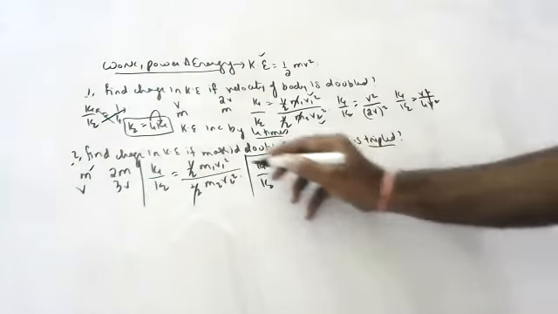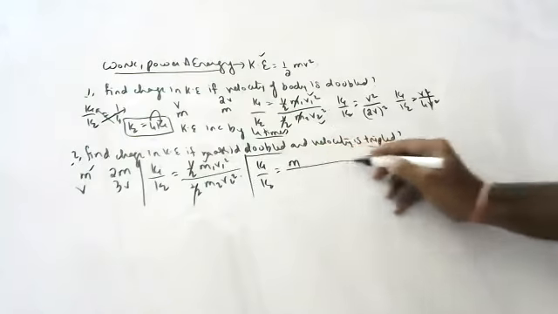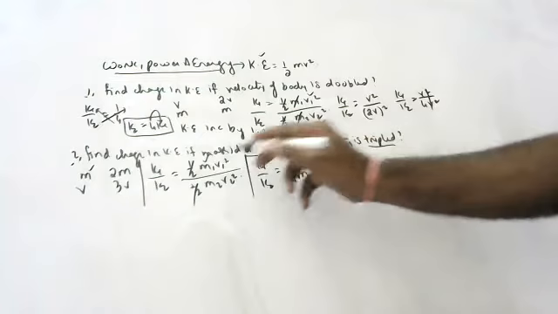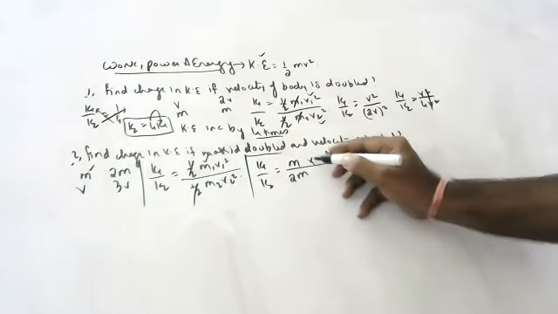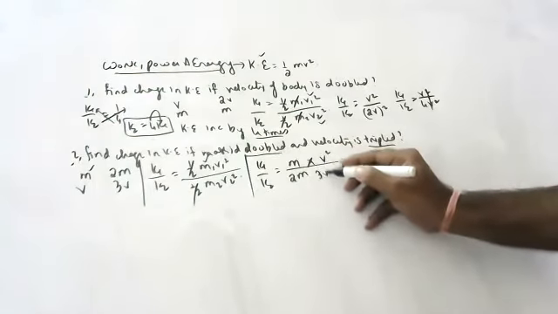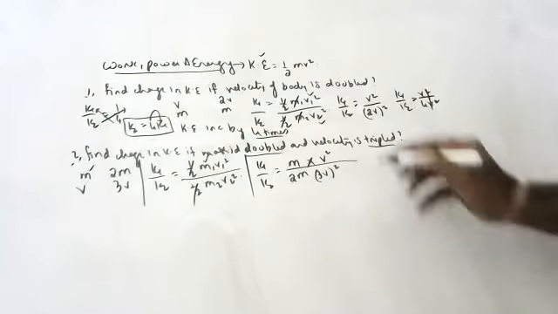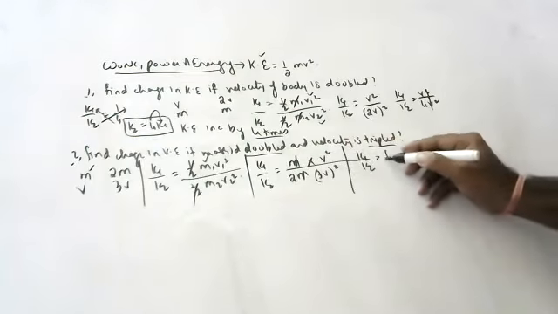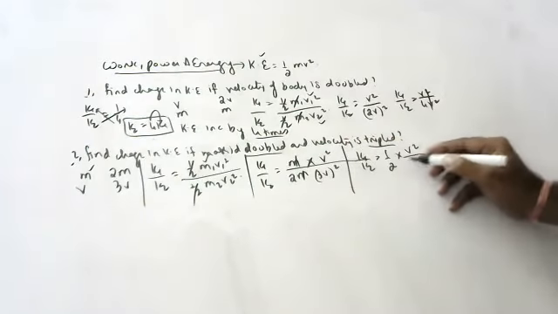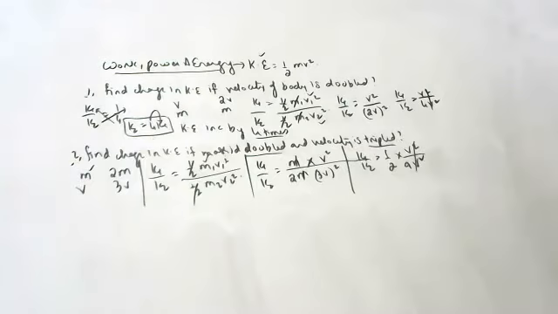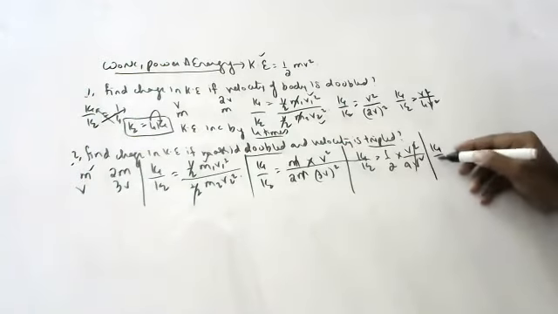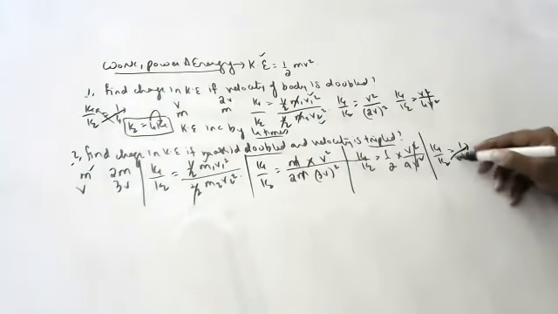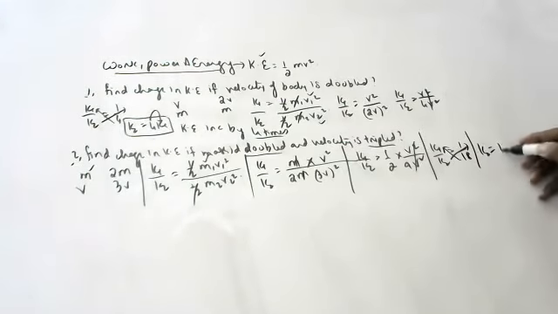So K1 by K2 is equal to first mass m, second mass 2m. First velocity v square, second velocity 3v whole square. So K1 by K2 is equal to m cancels, 1 by 2 into v square by 9v square. V square cancels. K1 by K2 is equal to 1 by 18. So K2 is equal to 18 K1.